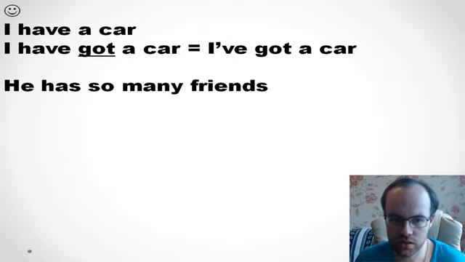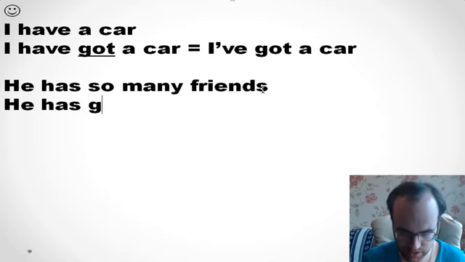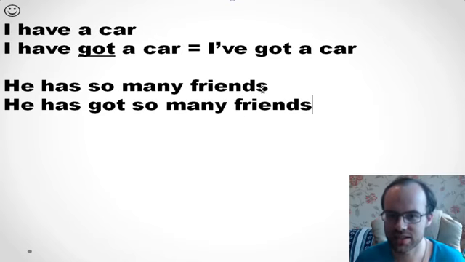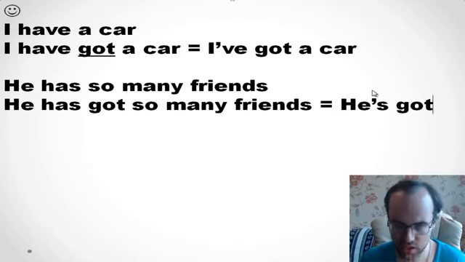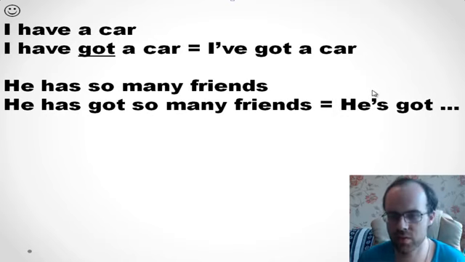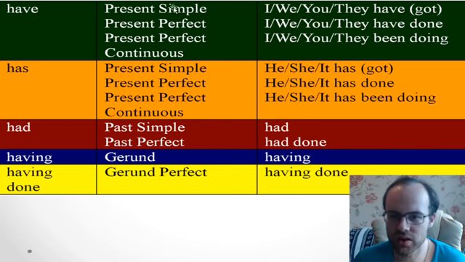So we can say he has got so many friends. Or we can use a short form, he's got so many friends. It's okay too. Okay, so you see that we mostly use got in British English, and as for me, I use it without got. Okay, so it's about present simple.